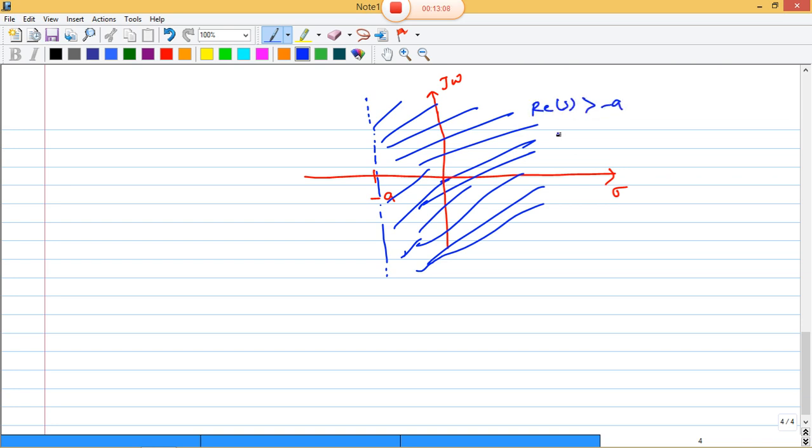This region of convergence is for the Laplace transform 1 by s plus a, if a is positive.